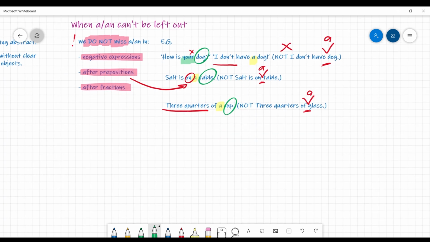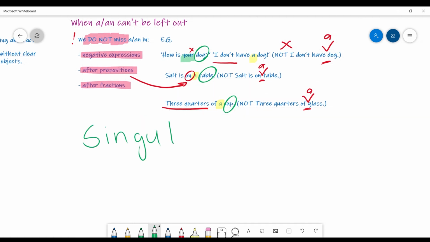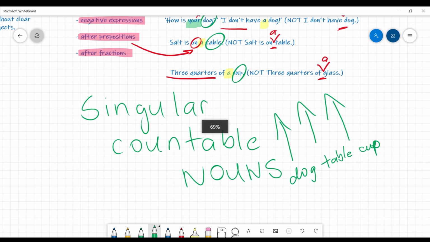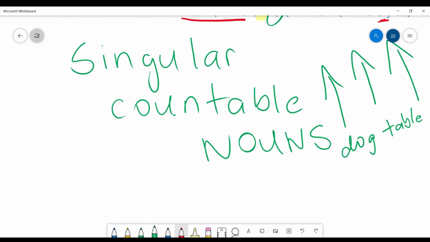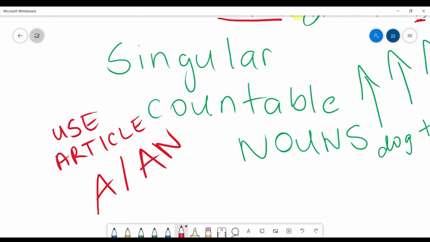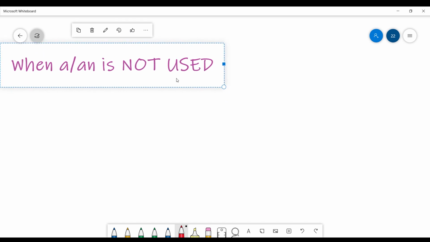You can see all of them are singular, all of them are countable, and all of them are nouns, right? Here we have dog, table, and cup. So, once again, if we have a singular countable noun, please use the article a or an. Okay? The most important rule of today's class, really.